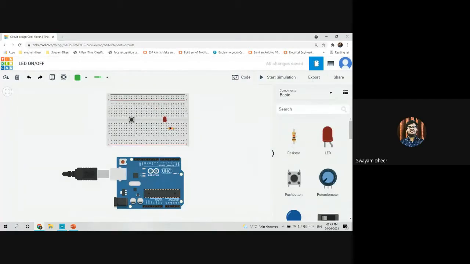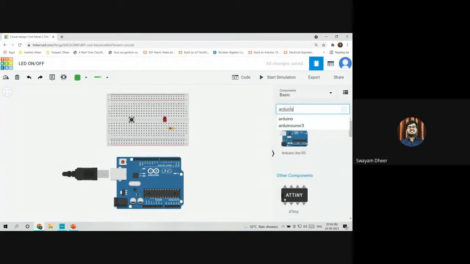Should I continue? Has everybody selected the Arduino board? How did you add the Arduino board? You can select it from here, Arduino Uno R3. Just type in Arduino here in the component section.